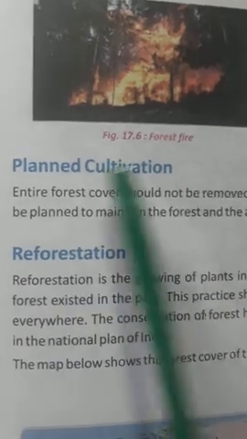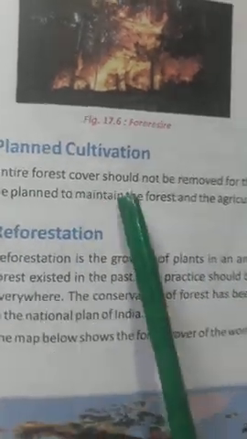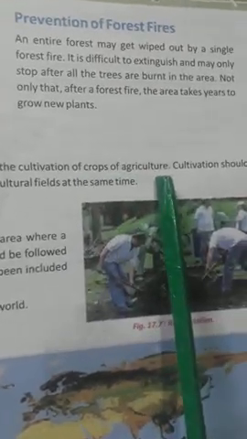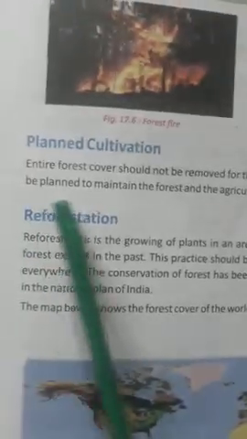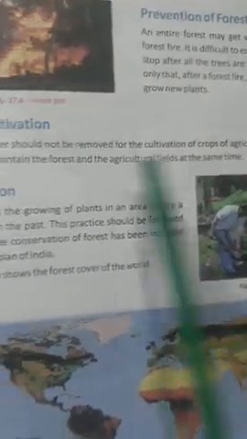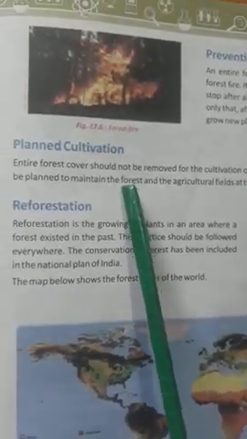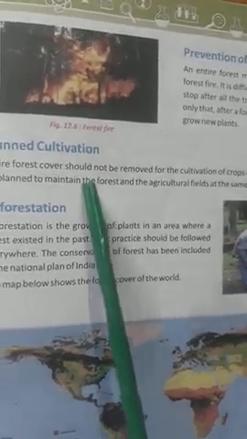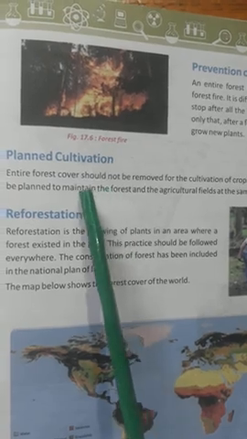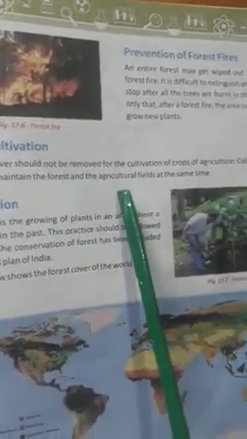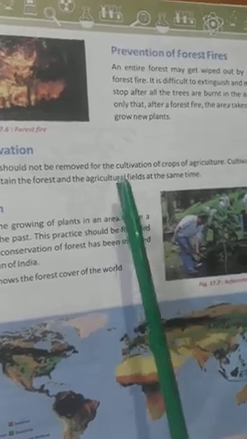All right. Now, plant cultivation. Entire forest cover should not be removed for the cultivation of crops or agriculture. Cultivation should be planned to maintain the forest and the agricultural field at the same time. So here it says that we should not remove the forest at the same time, in order to maintain the forest and also the agricultural field. So you should do it turn-wise.